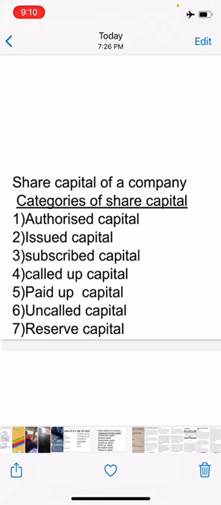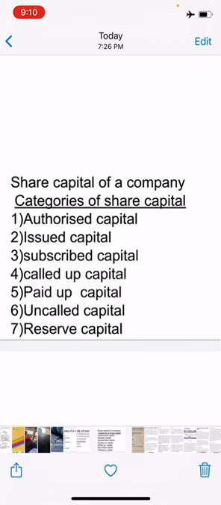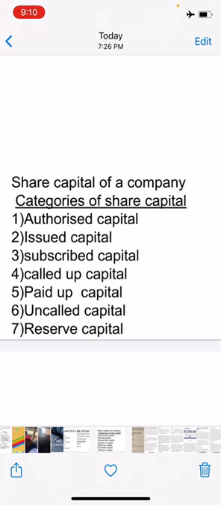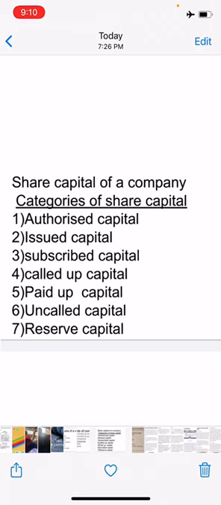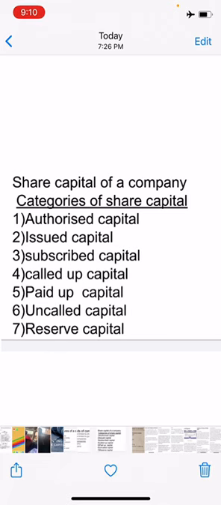Authorized capital is the amount of share capital which a company is authorized to issue by its memorandum of association. The company has the permission to issue only that amount, so it cannot raise more than the amount of capital specified in the memorandum of association. It is also called nominal capital or registered capital.